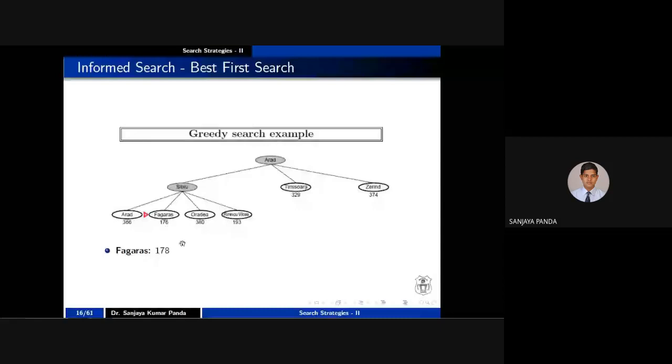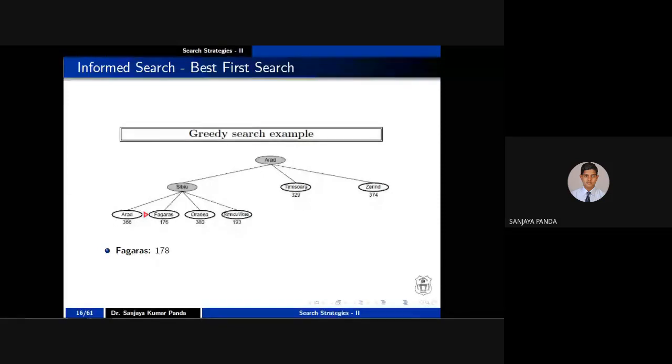So can anybody say what is the demerit of this algorithm? First you started from A, you selected S, then you expanded S and selected F, as F is the minimum among the A, F, O, R cities, right? So you have not calculated any cost from A to S or S to F. Whenever you reach a particular state, you are only calculating from that state to your final state. For example, from Hyderabad to New Delhi, let's say the cost is 20, right?